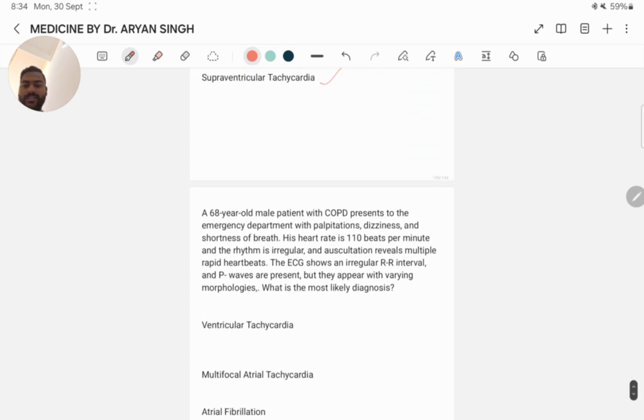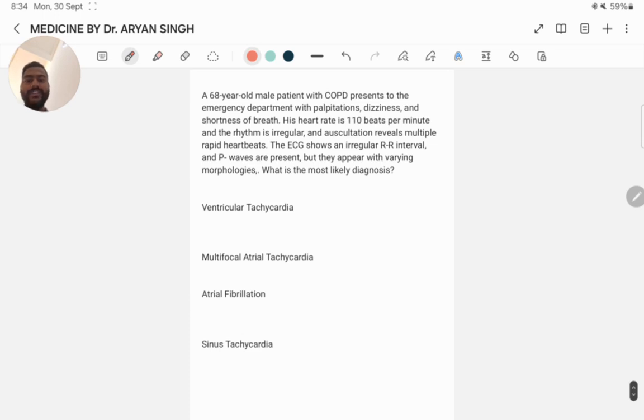Next question. A 68-year-old male patient with COPD presents to the emergency department with palpitations, dizziness, and shortness of breath. His heart rate is 110 beats per minute and the rhythm is irregular, and auscultation reveals multiple rapid heartbeats. The ECG shows an irregular RR interval and P waves are present, but they appear with varying morphologies. What is the most likely diagnosis? Ventricular tachycardia, multifocal atrial tachycardia, atrial fibrillation, sinus tachycardia.